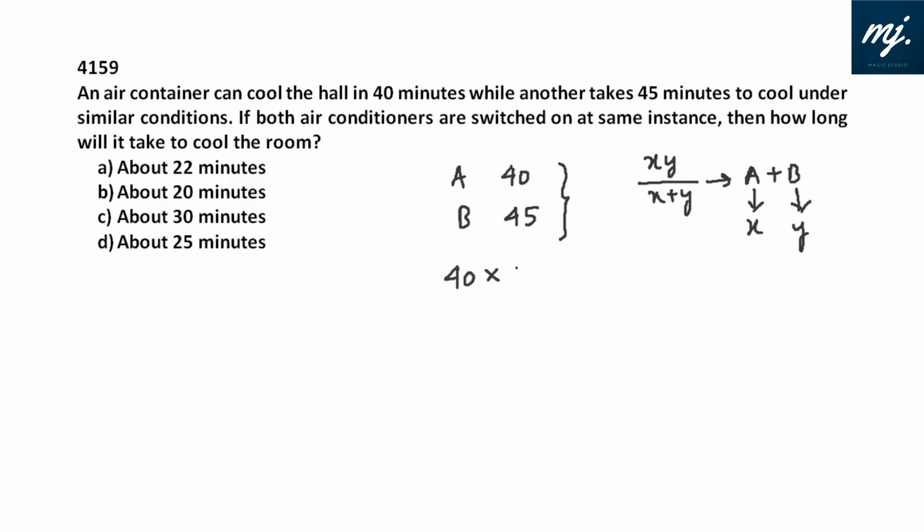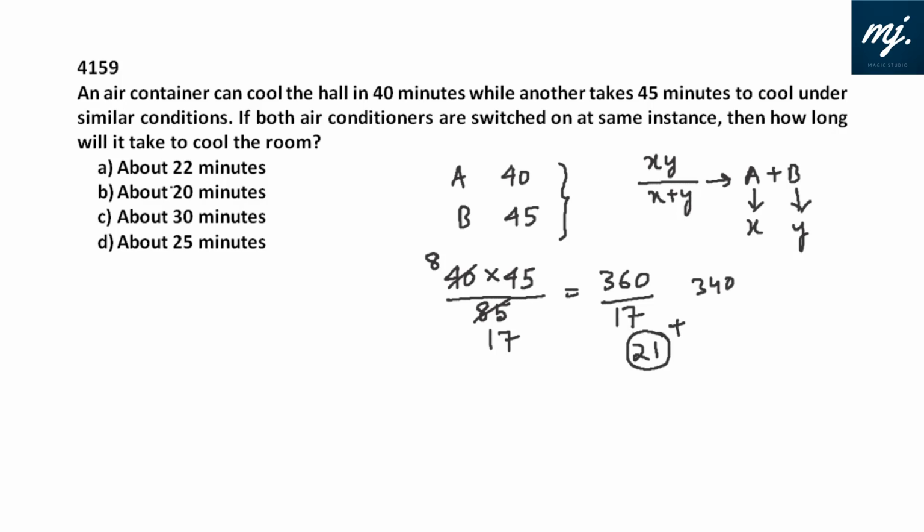So our answer would be 40 into 45 divided by 40 plus 45, that is 85. 4 8 times, and this will be 17. So 320 and 40, 360 by 17. So we can get that 20 times is 340, and then 21 times. It is more than 21 times. So it will take about 22 minutes, as we are going according to the options.